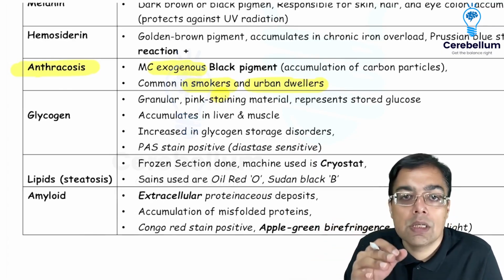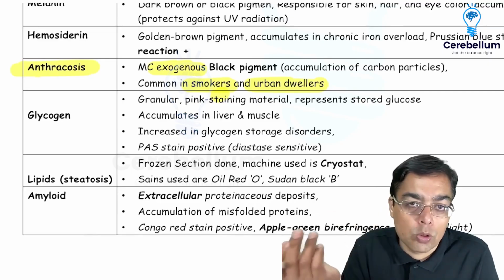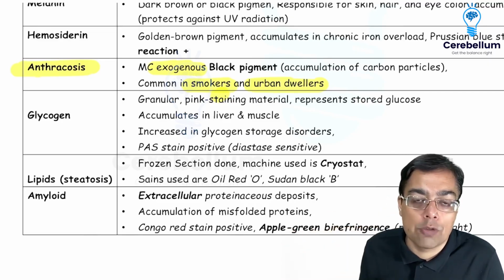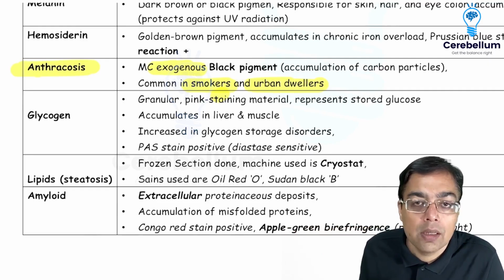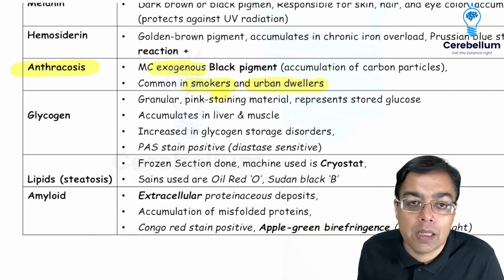So anthracosis, especially Caplan's pneumoconiosis, and the presence or coexistence of rheumatoid arthritis would bring to your mind the name of Caplan syndrome.